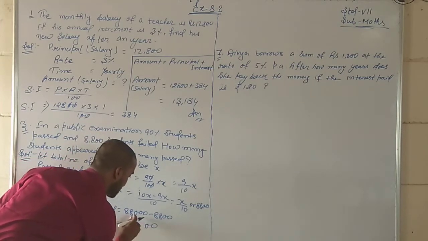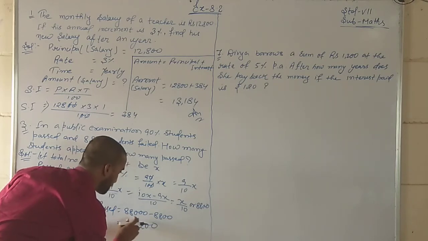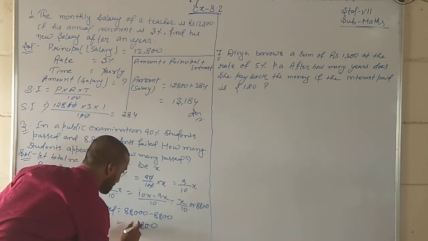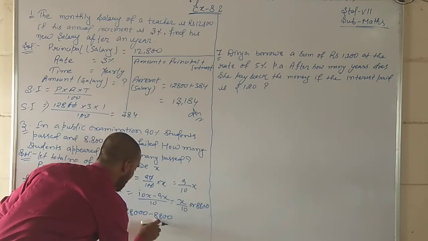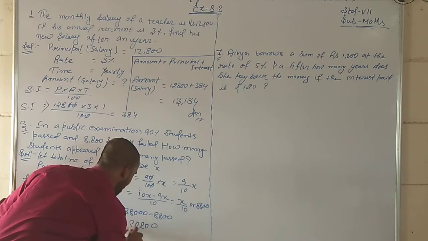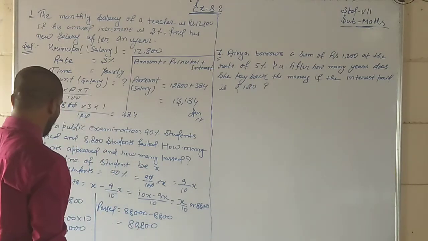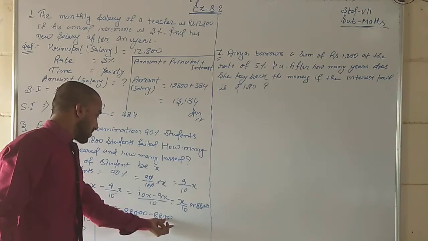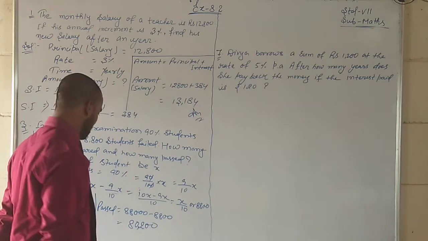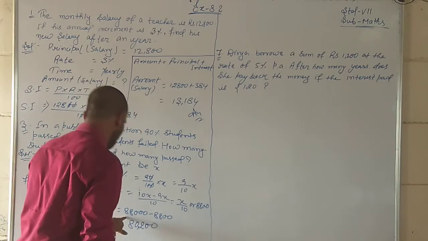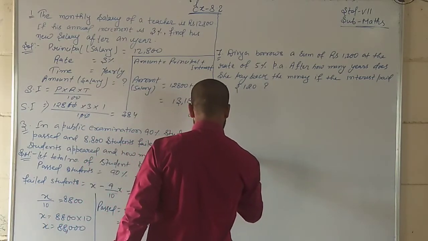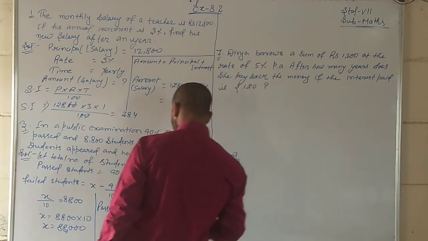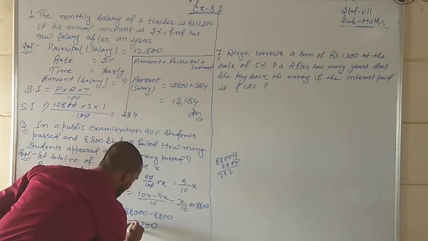Resultant: 88,000 minus 8800. Sorry students, it will be 79.